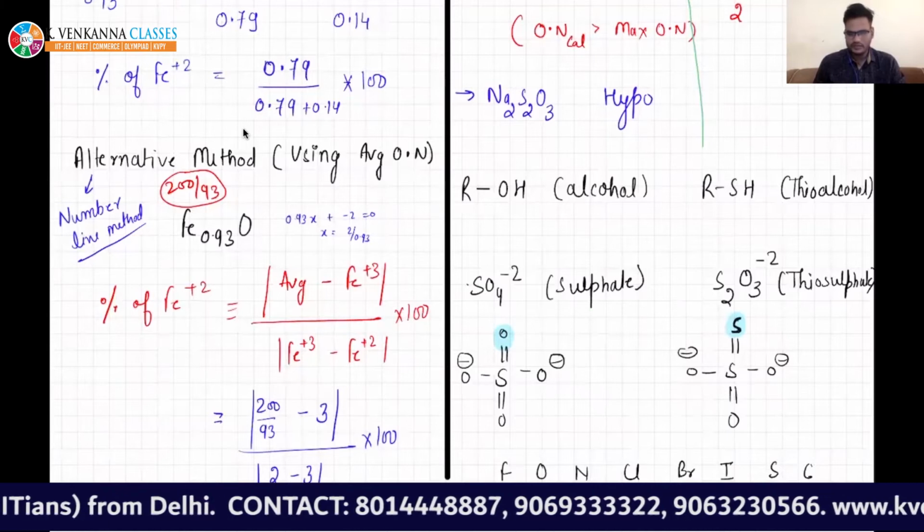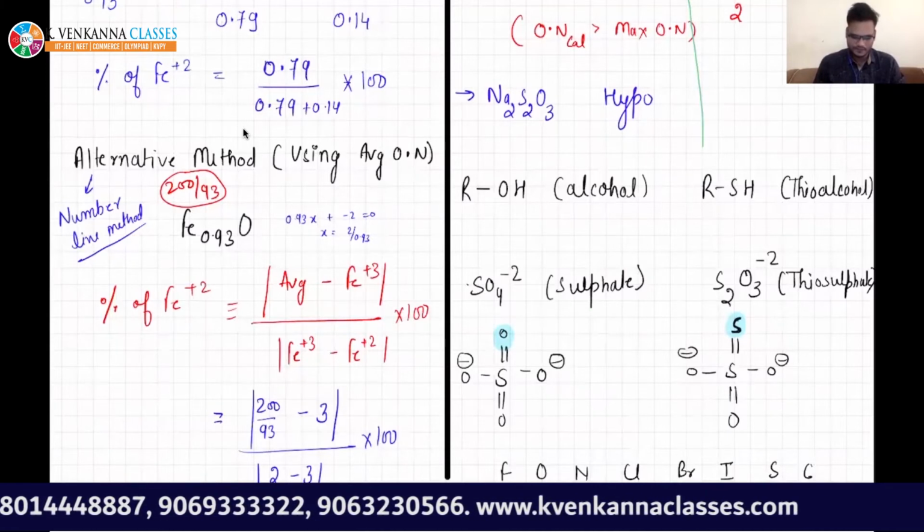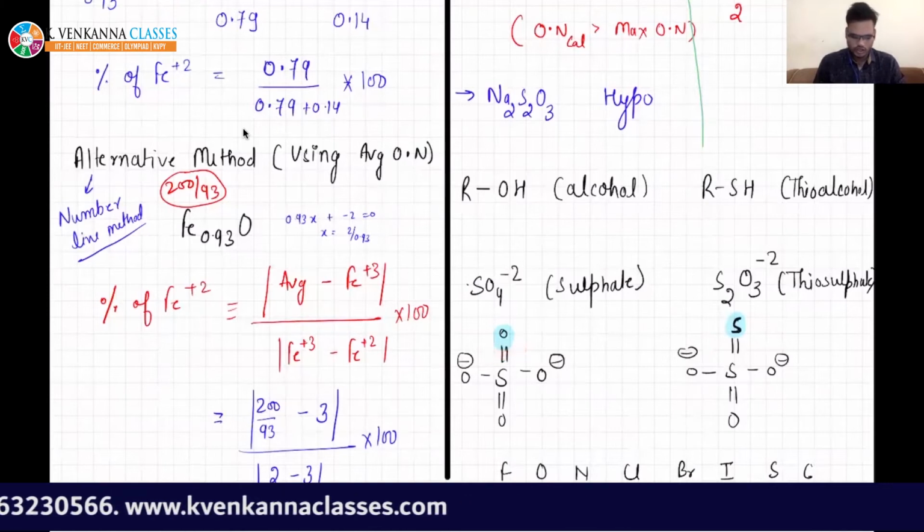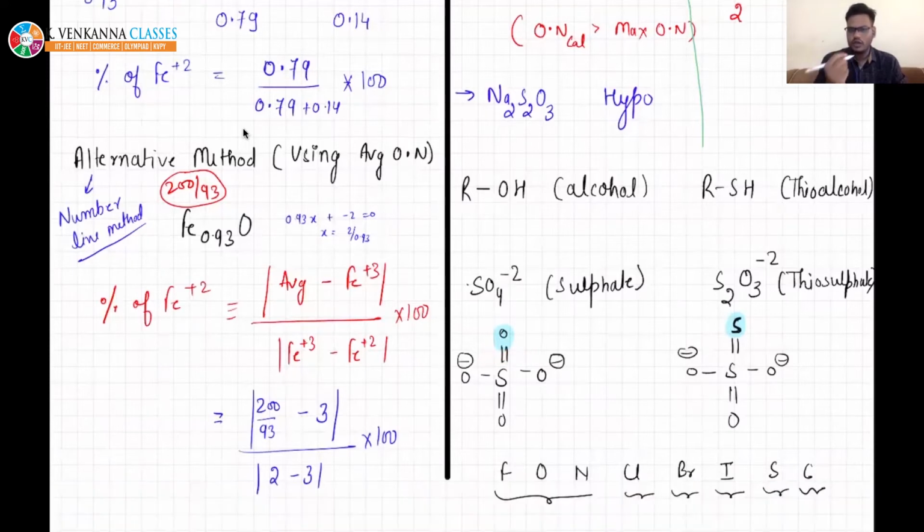I have told you that through structure, if you want to figure out the oxidation number, just break these two bonds. If you break these bonds, give negative to the more electronegative atom and positive to the other atom. So in this case, oxygen will have -2. Here it will have -1. It will have -2, it will have -1. The atom which has more electronegativity gets -2, -1, -2, -1. So the summation will be +6. That is why the oxidation number of sulfur in sulfate is +6.